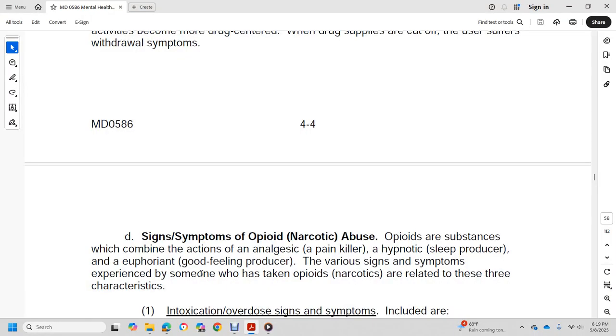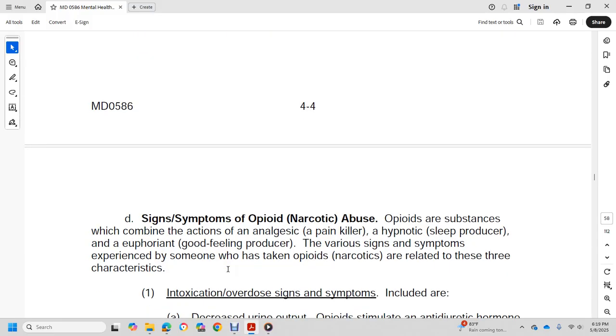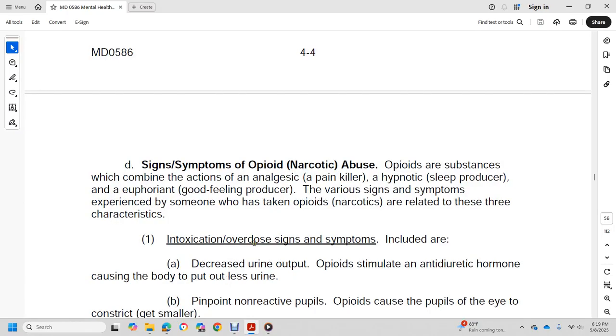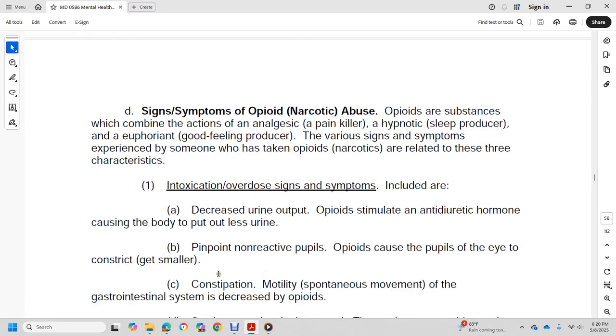Signs and symptoms of opiate and narcotic abuse. Opiates combine the actions of an anxiolytic, a painkiller, and a hypnotic, producing sleep, euphoria, and a good feeling. The various signs and symptoms experienced when someone has taken opiates and narcotics are related to these three characteristics. Intoxication and overdose symptoms include decreased urine output: opiates stimulate the antidiuretic hormone, causing the body to put out less urine. Pinpoint, non-reactive pupils: opiates cause the pupils of the eyes to constrict and get small. Constipation: decreased motility and spontaneous movement of the gastrointestinal system with the opioids.